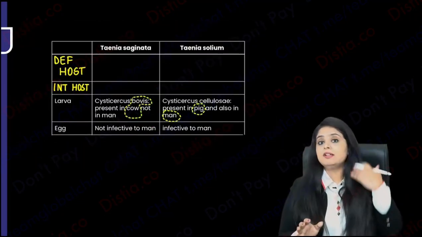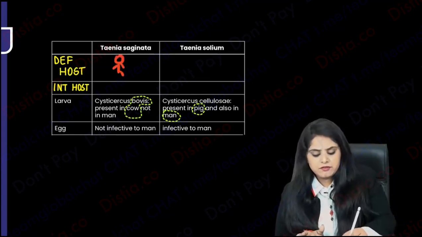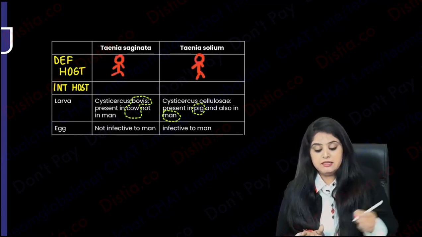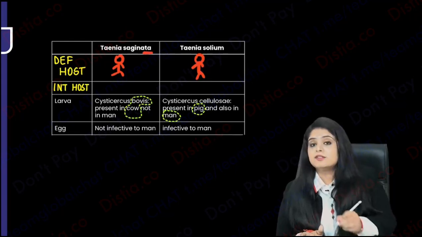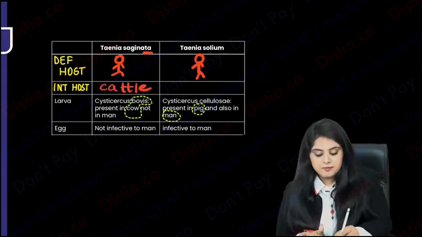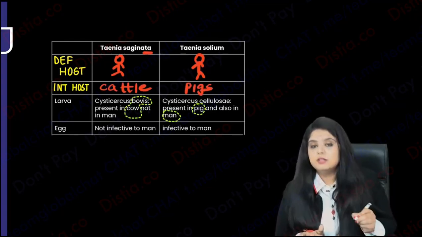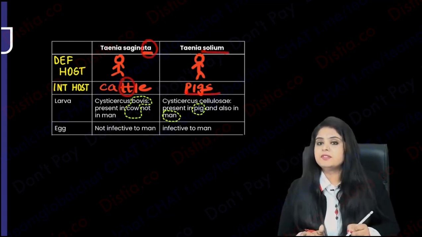This was the bad table. Now let's come down to host. Host तो पता है ma'am, we already know. The definitive host of everything is gonna be humans, but the intermediate host is different, na? Taenia saginata, it has ta, so cata, cattle. Cattle is gonna be for Saginata and pigs are gonna be for Solium. ठीक है, cattle, Saginata and pigs, Solium.